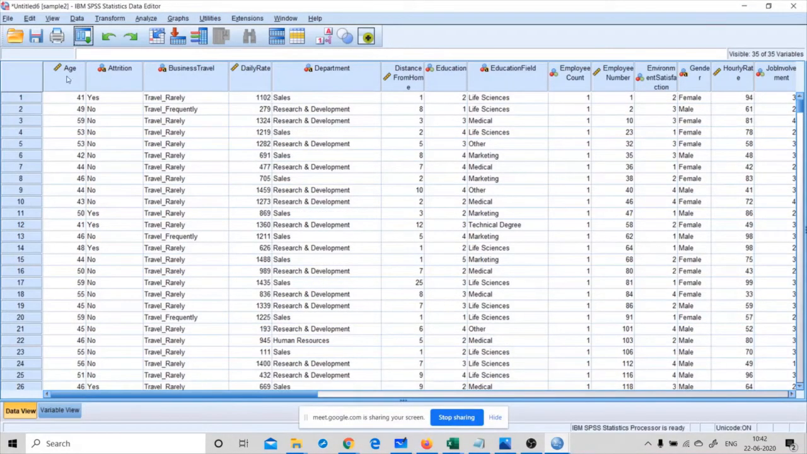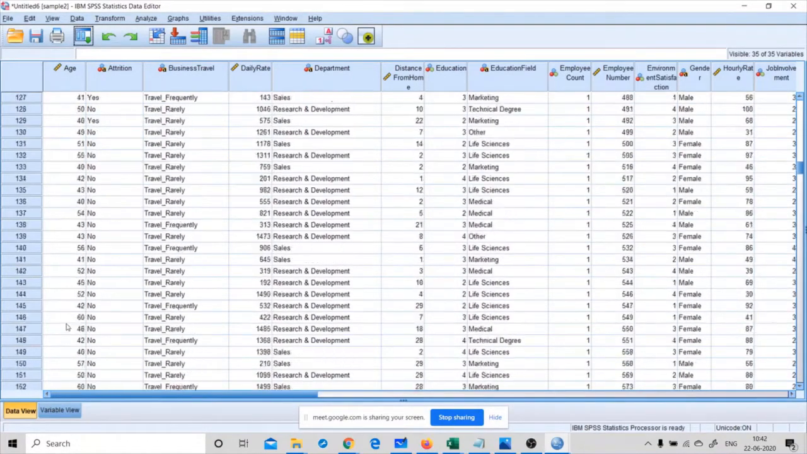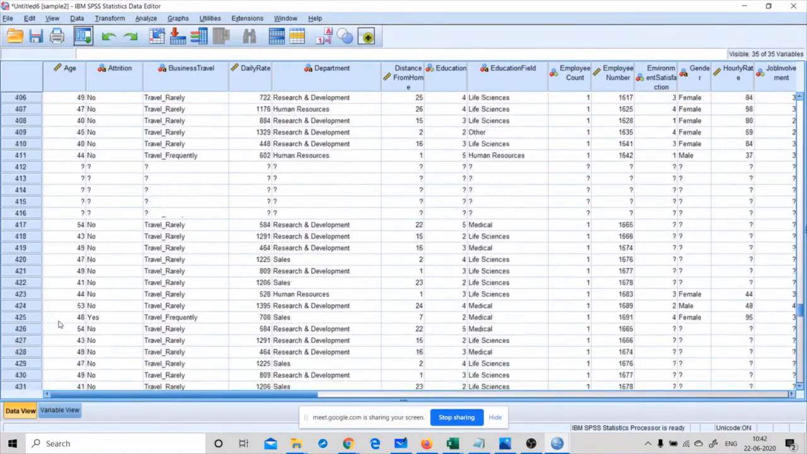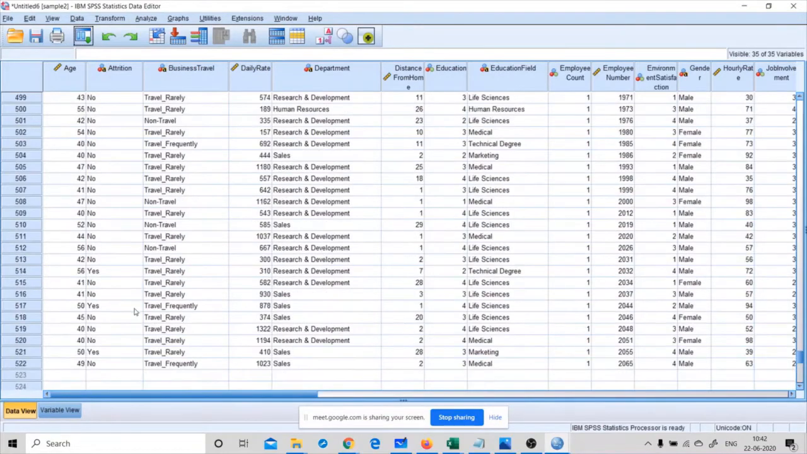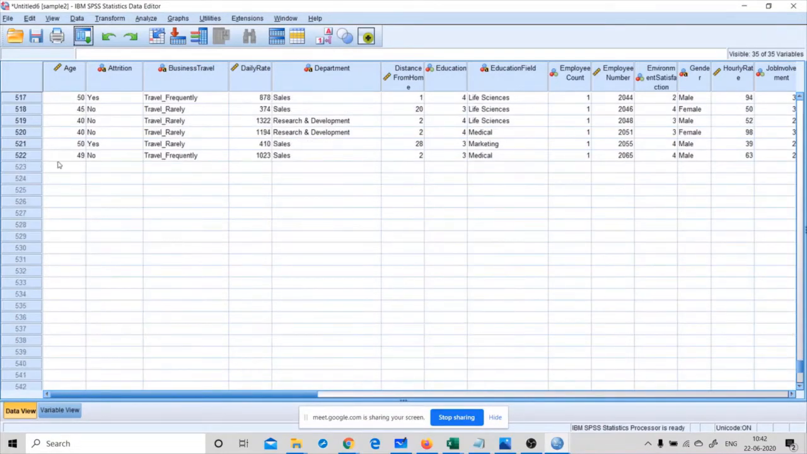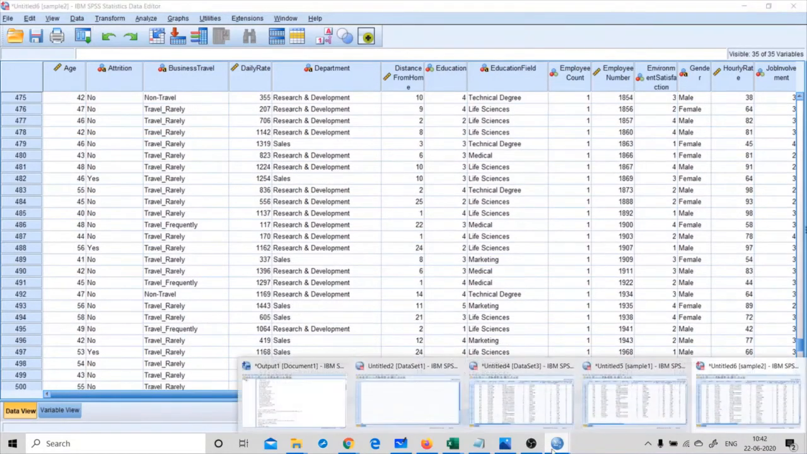You can check this age column. We got the cases whose age is greater than 40. So the total number of samples that we got from the population is 522 cases, the people whose age is greater than 40.